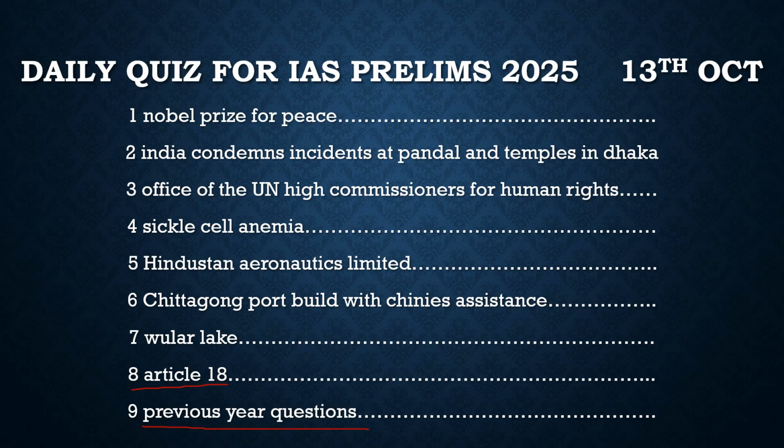As I already told you what the sources of my questions are: we take questions from newspapers, from the static portion, and also from the previous year questions. And the good thing about it is that the UPSC also uses these sources for framing the question papers. So there are chances that many questions can coincide, or at least many statements can coincide with the questions which the UPSC is going to ask you. There are chances because our source is the same.